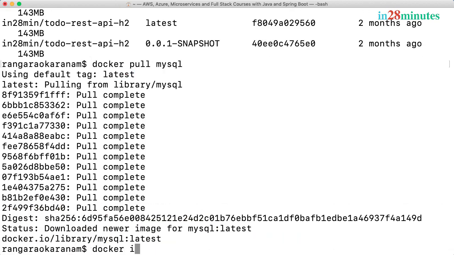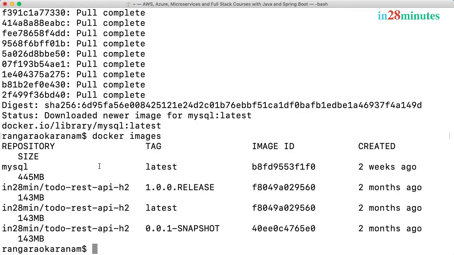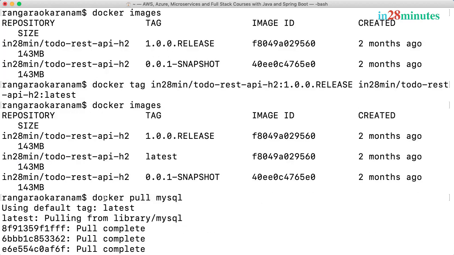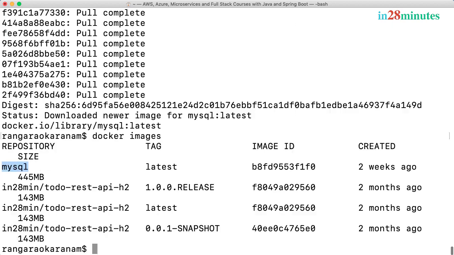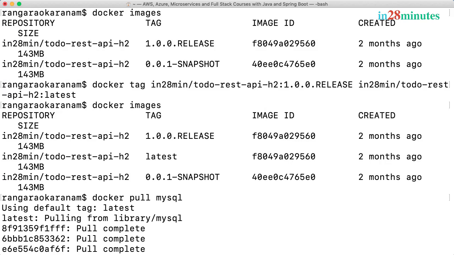Now, if I do a docker images after the pull of MySQL is completed, you'd see that MySQL is also listed in here. One of the important things that you need to know about the pull command is that it just downloads the image from the registry to your local. It does not run it. If you want to run it, you need to use docker run. Docker run checks if it's available in the local. If it's not available in the local, then it pulls it and creates a container.